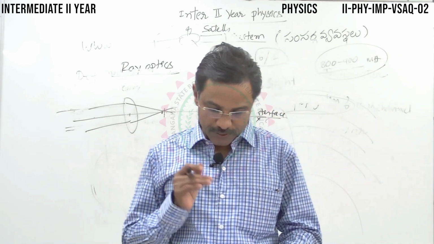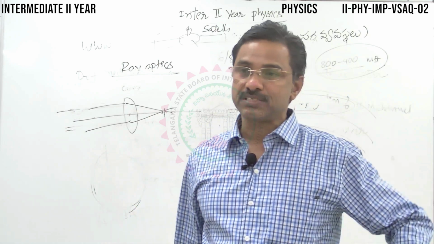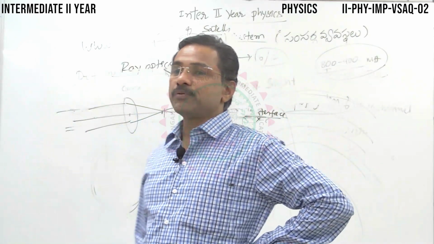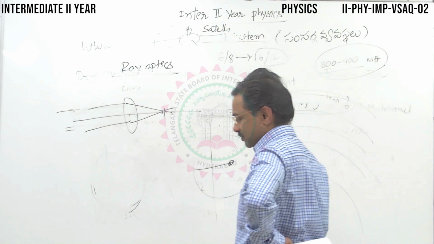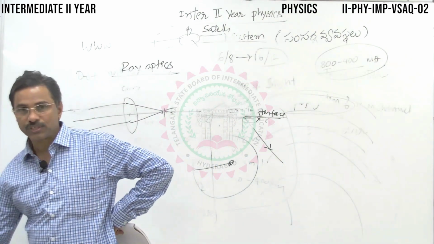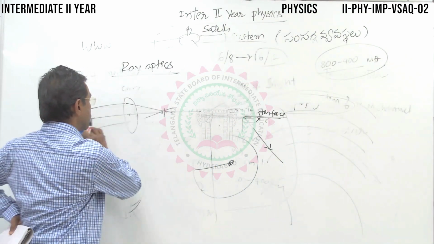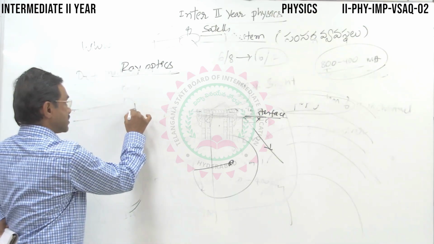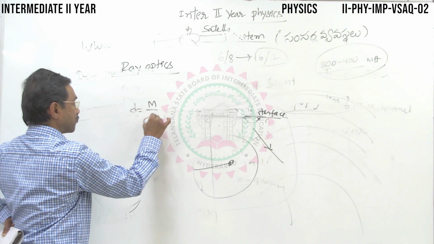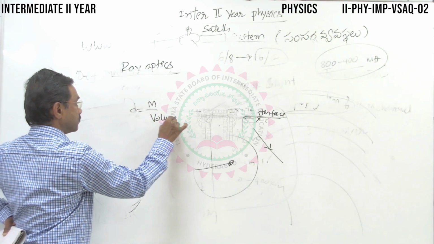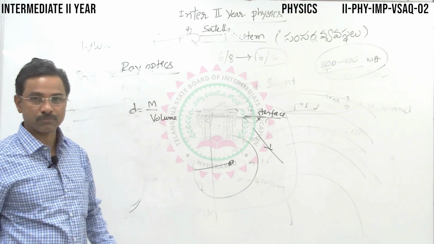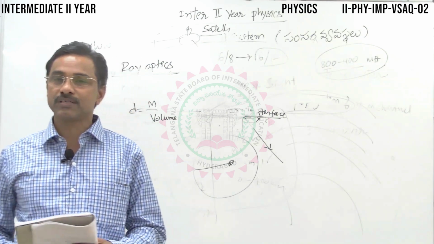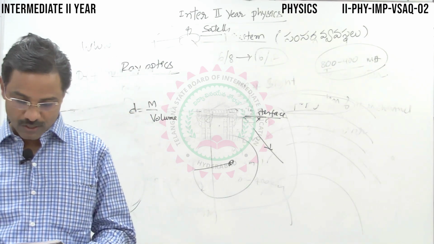Then what is optical density? How is it different from mass density? You are quite familiar with mass density; you have been studying it right from childhood. Density is mass per unit volume, isn't it? Ordinary density is mass per unit volume, mass by volume. This is mass density. So how about optical density?